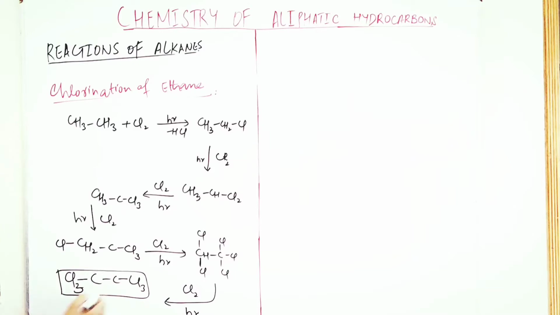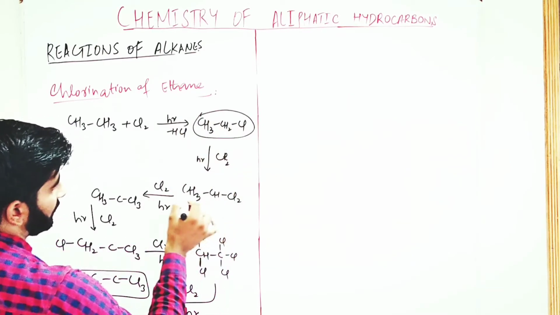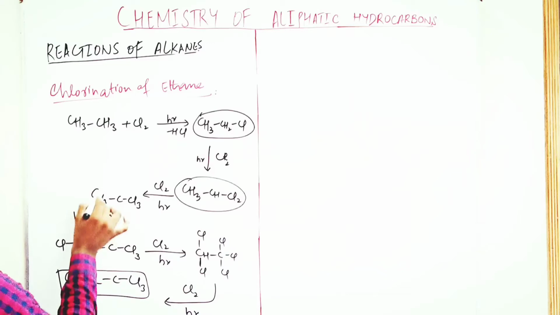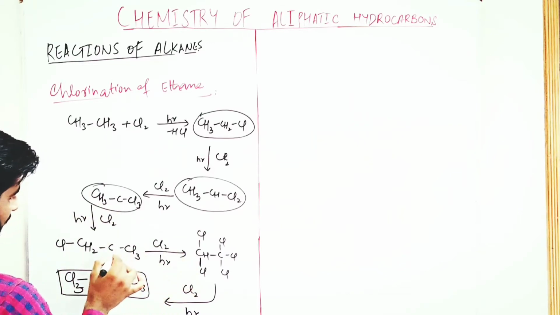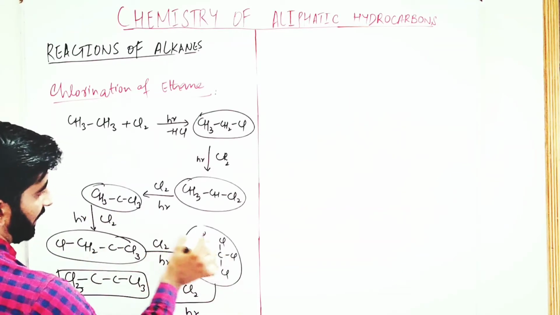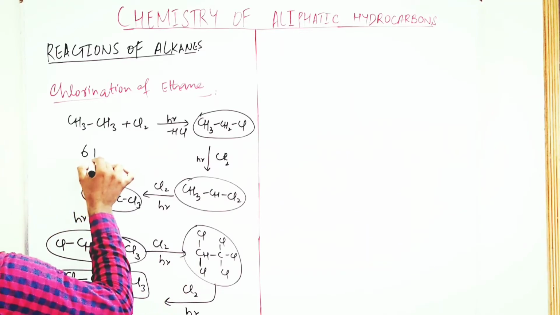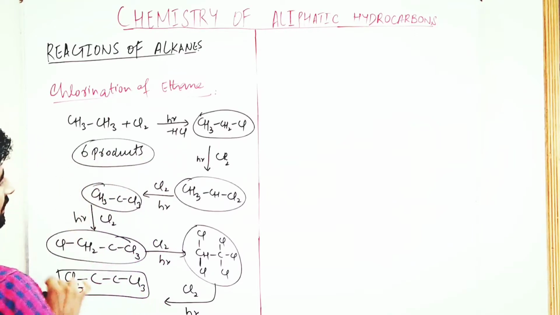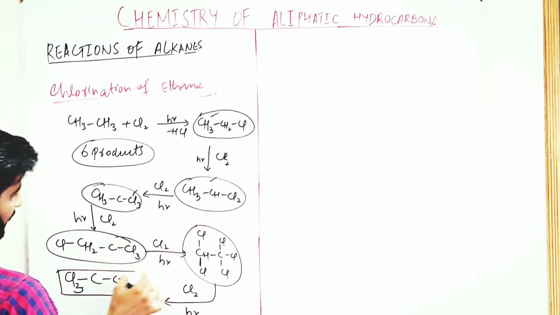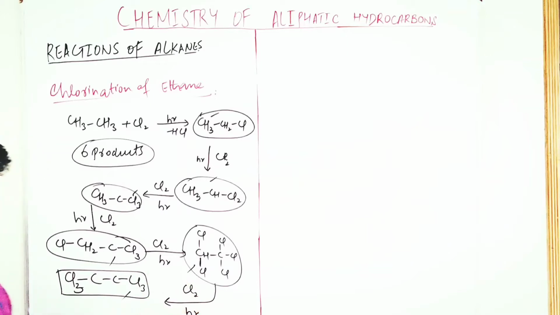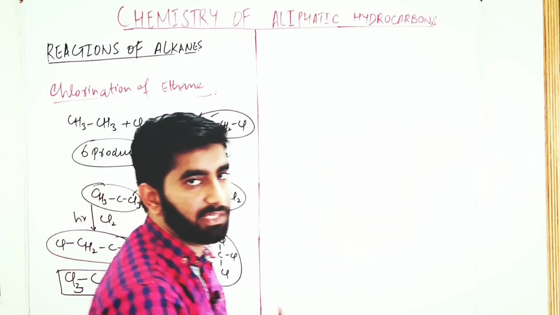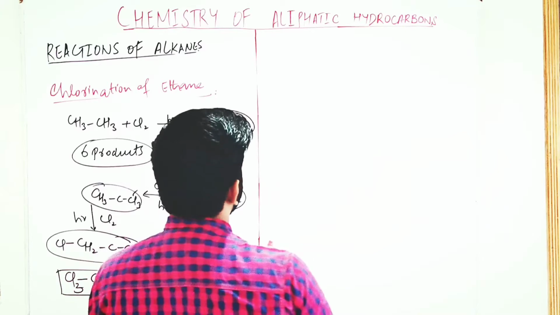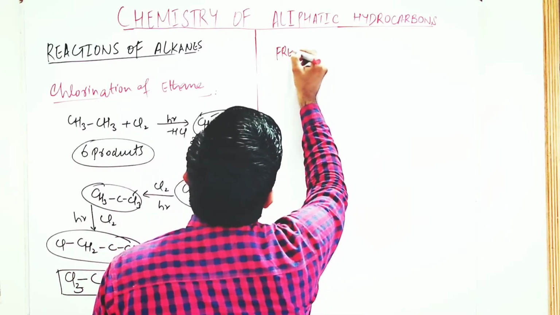How many products are formed in this reaction? Number 1, number 2, number 3, number 4, number 5 and number 6. So a total of 6 products are formed in this reaction. So this is the reaction for the chlorination of ethane. Now we discuss the free radical mechanism for the chlorination of ethane.